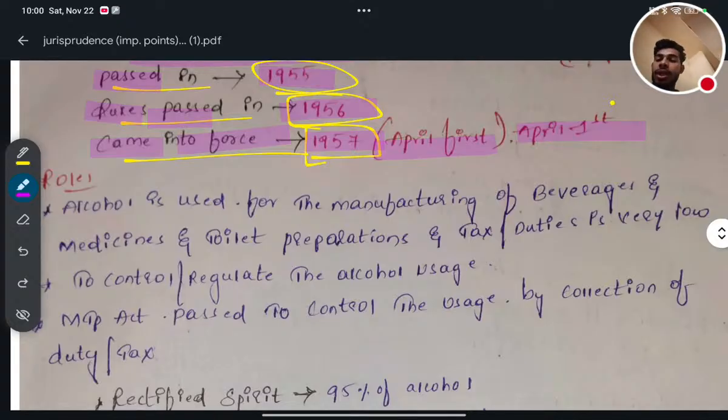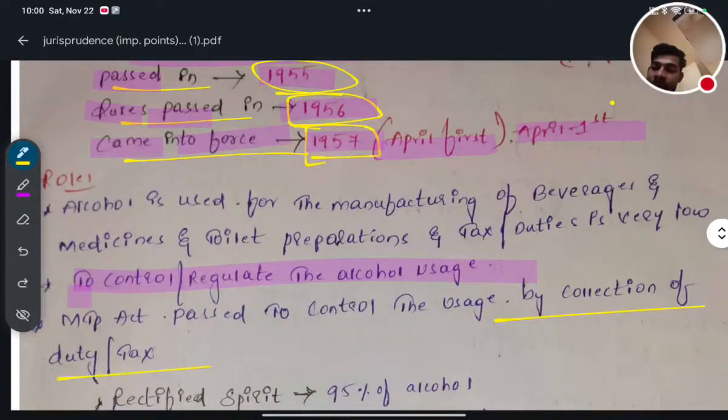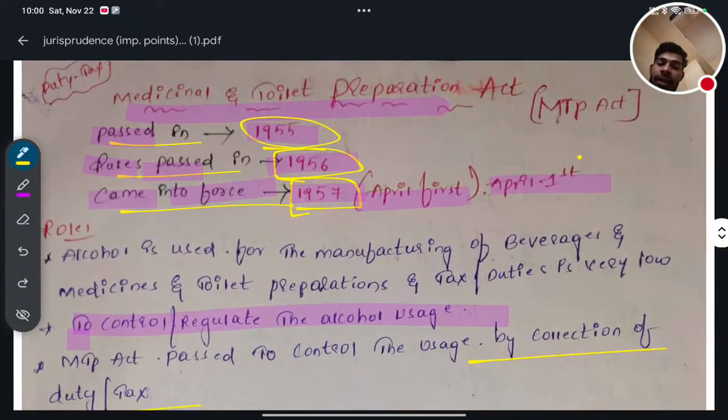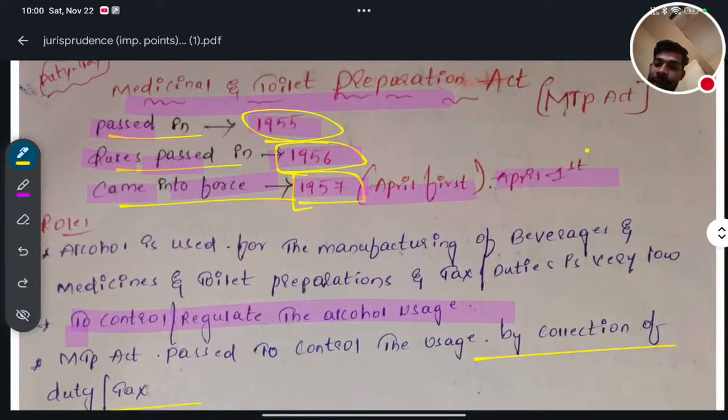To control and regulate the alcohol usage, that is most important. And also, the Medicinal and Toilet Preparation Act was passed to control the usage by collecting the duty tax. Okay. So normally alcohol is used for so many different purposes.